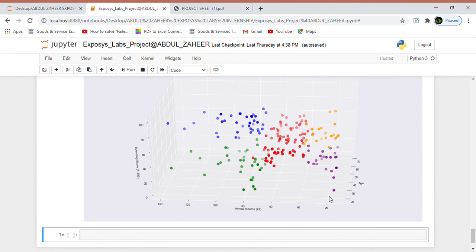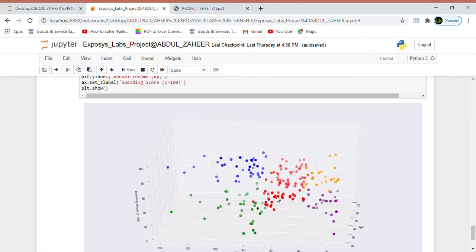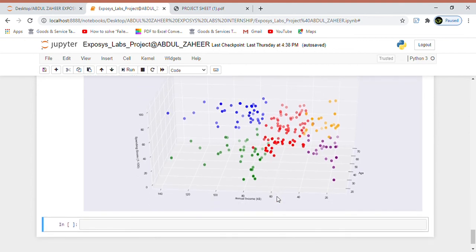The k-means clustering that we have used here is used for partitioning observations into k clusters, in which each observation belongs to the cluster with the nearest mean. For optimization of the result, the elbow method, which finds the best k value, is implemented. The process helps to find the target client and improve the outcomes. Here we can see the outcome clearly in a 3D plot graph for spending score and annual income as asked in the project. This is the overview of our project for data science in Exposys Data Labs.